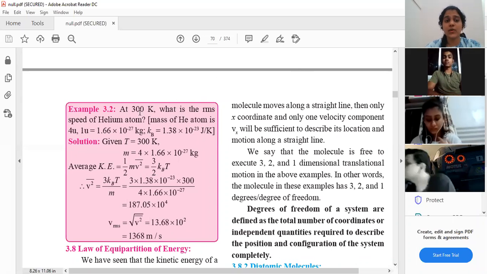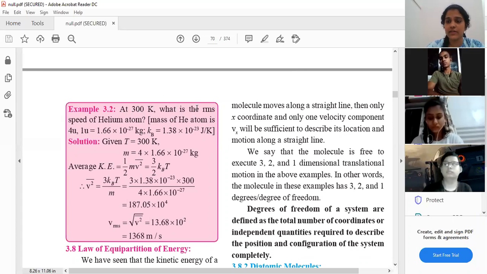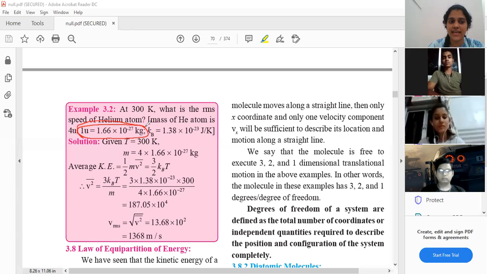All right. So what is the question? At 300 Kelvin, what is the RMS speed of helium atom? Mass of helium atom is 4 u, where 1 u, please tell me, do you all know what this u stands for? You all don't know? Okay, firstly, remember this conversion, very important. 1 u stands for 1.66 times 10 raised to minus 27 kg.